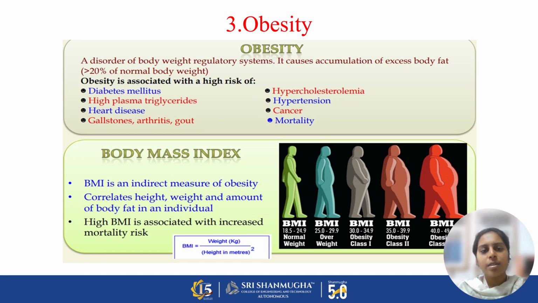The next disorder is obesity. It is nothing but excess accumulation of body fat in the body. It is associated with a high risk of diabetes mellitus, high plasma triglycerides, heart diseases, gallstones, arthritis, gout, hypercholesterolemia, hypertension, cancer, and mortality. Obesity is calculated by body mass index. It is the indirect measure of the body's obesity. It is calculated by weight in kilograms divided by height in meters squared.